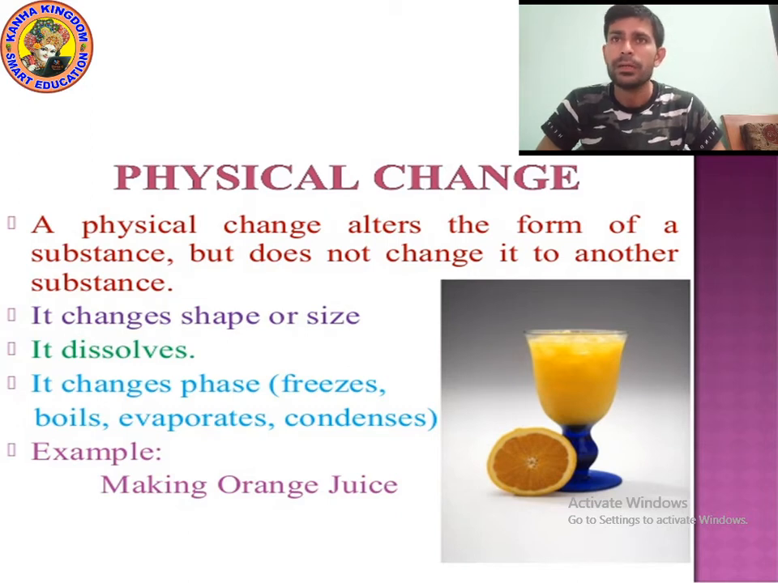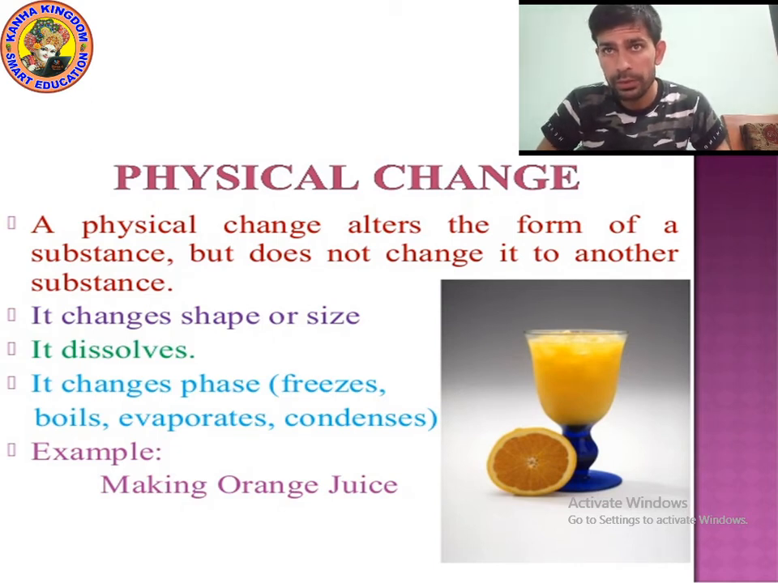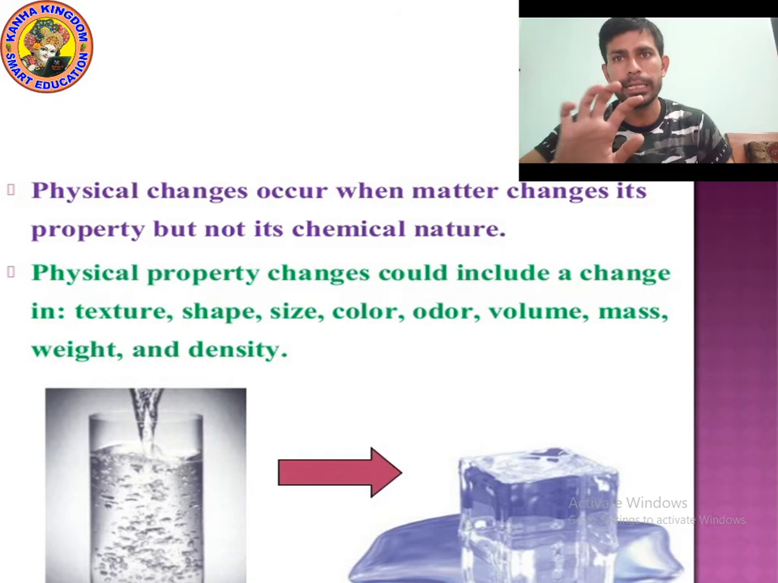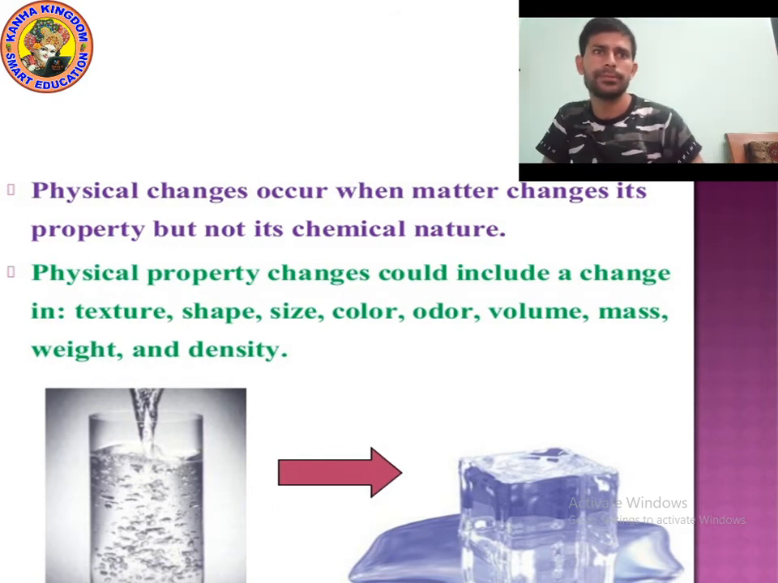Am I right? So physical change alters the form of a substance but does not change it to another substance. It changes shape, size, it dissolves, it changes phase. Phase changing means freeze, boil, evaporate, condense. I hope that you understood. Now let's continue the topic.